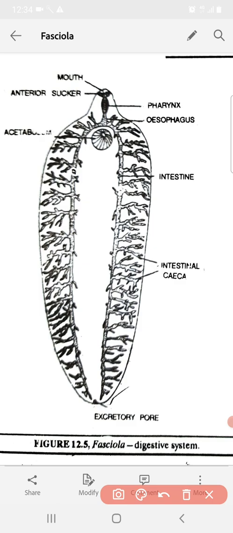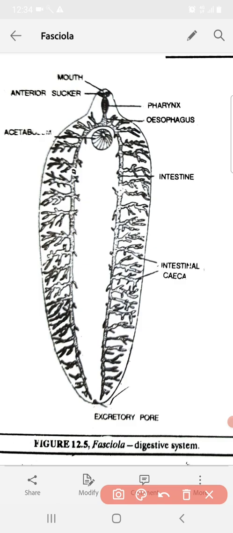Now the food is ingested by the sucking action of the pharynx. The liver fluke sometimes migrates into the smaller branches of the bile duct for feeding and then returns to the main bile duct later on. Much branched intestine is present to ensure fair distribution of food to all parts of the body.